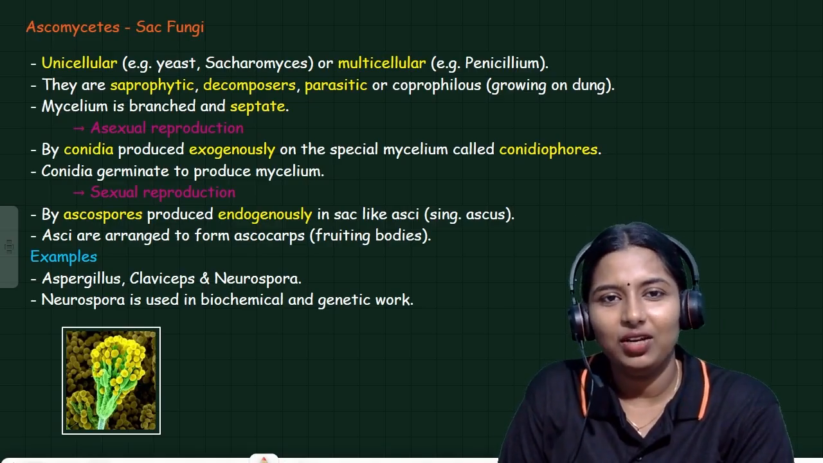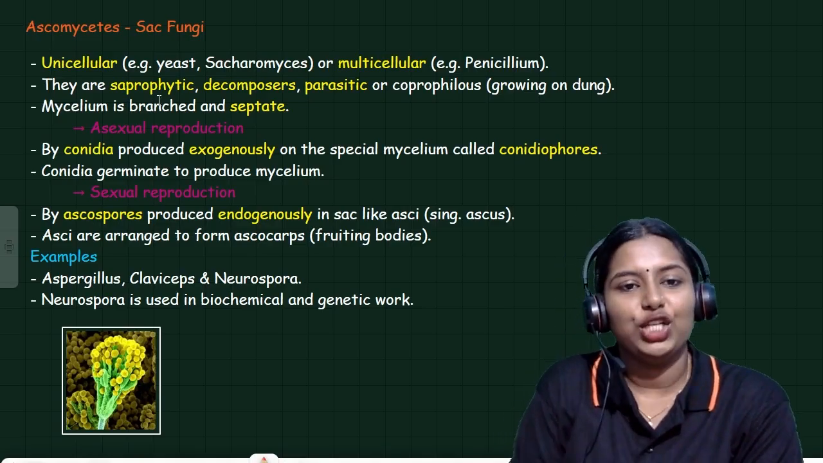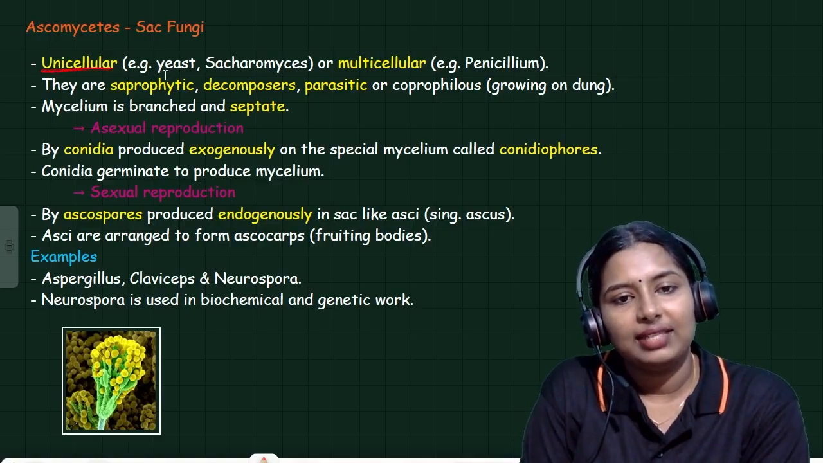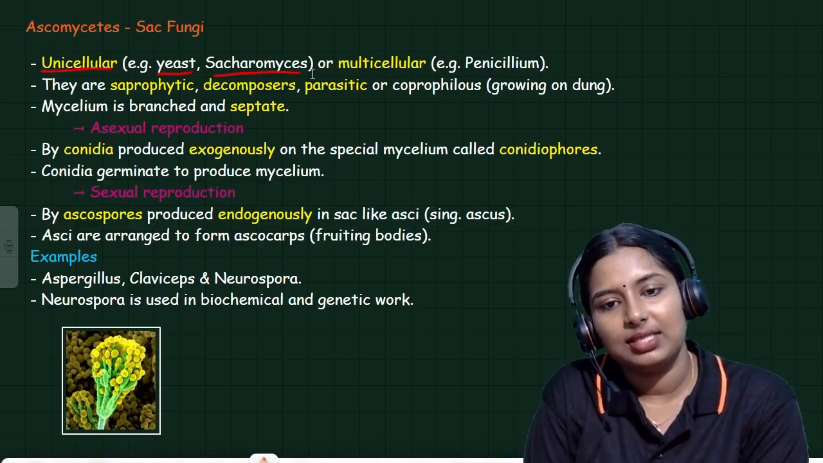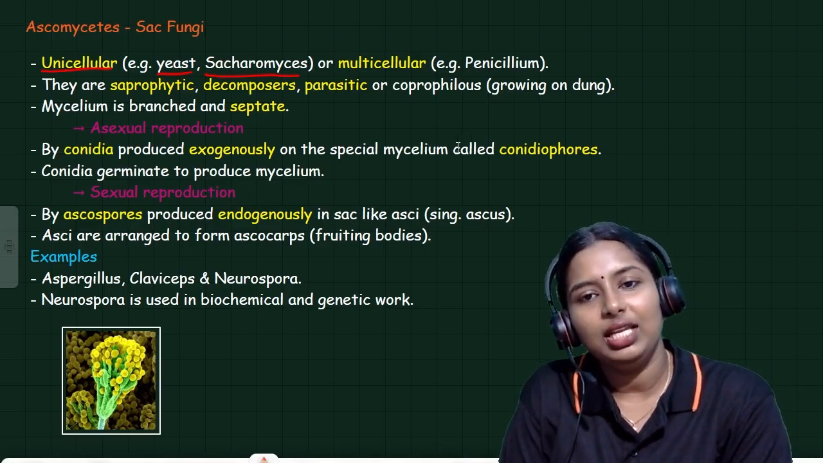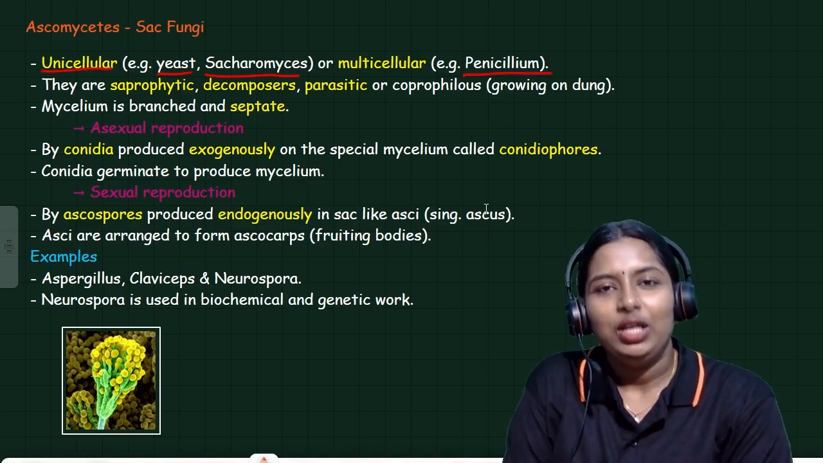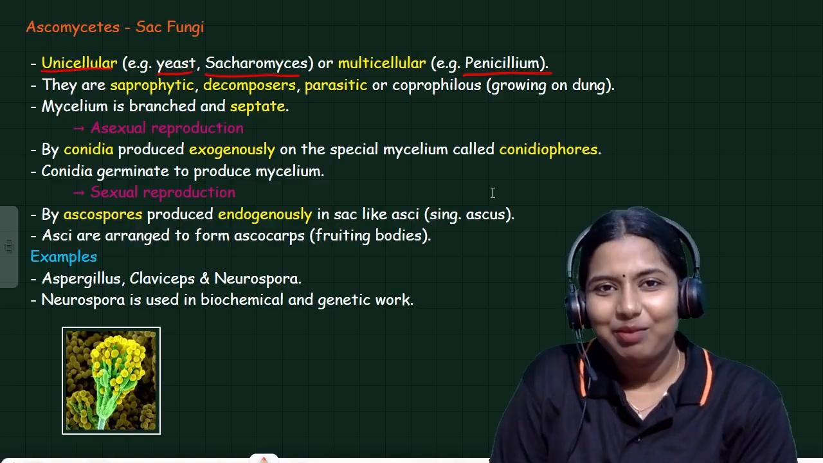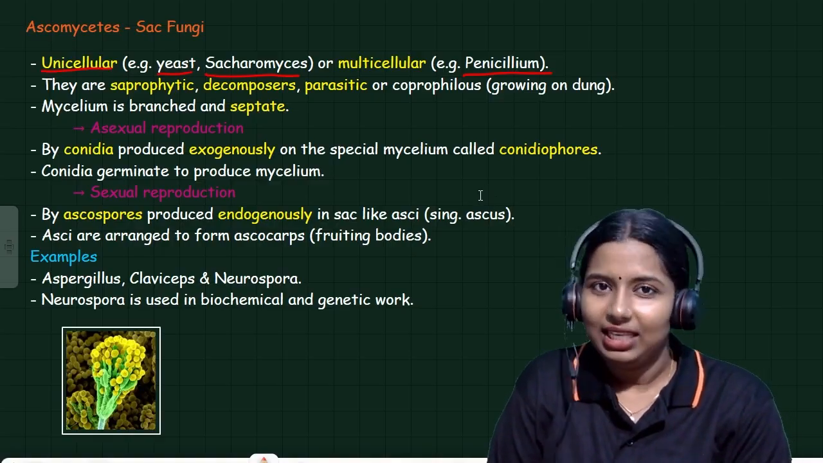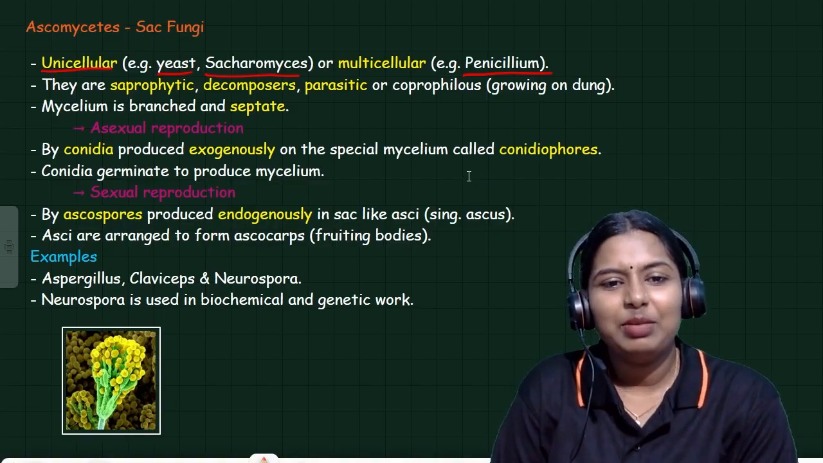Ascomycetes is already known as sac fungi. It is unicellular, for example yeast and Saccharomyces. Yeast is the example. The other one is multicellular. Penicillium is the example for it. So what are the major important examples of Ascomycetes? Yeast, Penicillium. Clear?